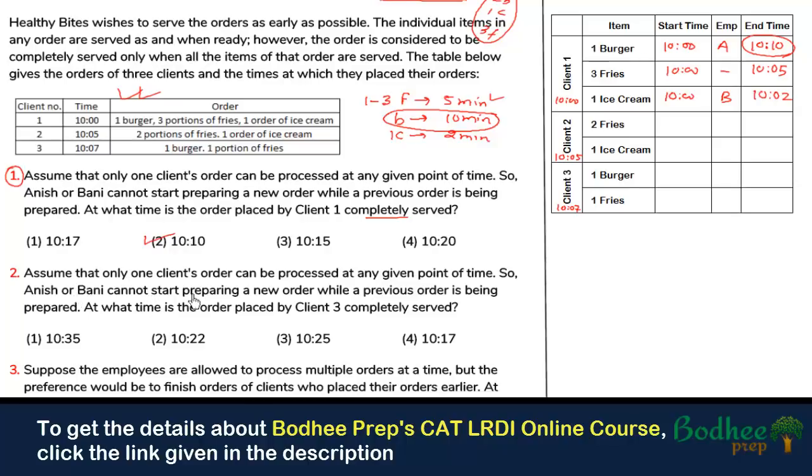So it says that assume that only one client order can be processed at any given point of time. So A and B cannot start preparing the new order while a previous order is being prepared. So at what time is the order placed by client 3 completely served? So we have to complete this entire table, right? So let's start with this.